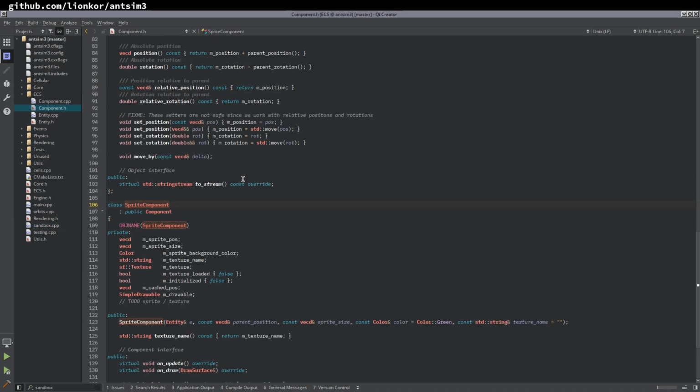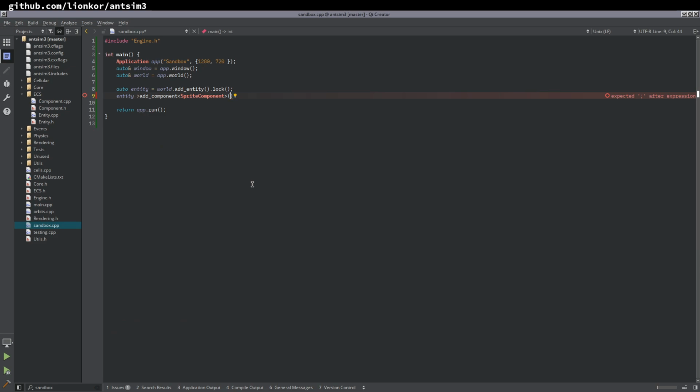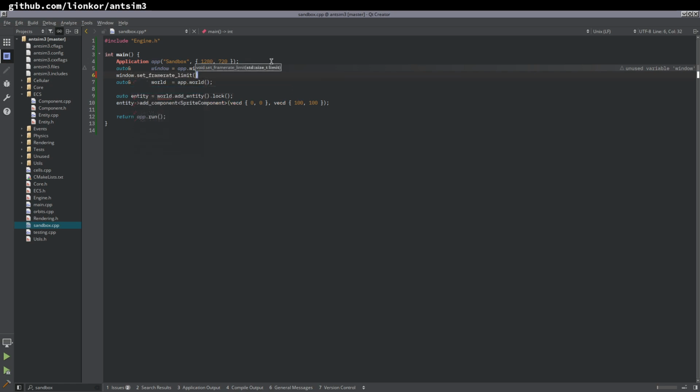Wait, parent position? Really? Don't we do that? Anyways. Haven't used this in a while. Fuck it, can't be that bad, right? Can't hurt to try. 0, 0 is fine, I guess, and then we actually want overload resolution, so we need to do this. And then this is gonna be the size, which will make like 100 by 100. Sorry for all the mess here. It's just, yeah. Trying to get back used to this thing, and also set frame rate limit to 60.